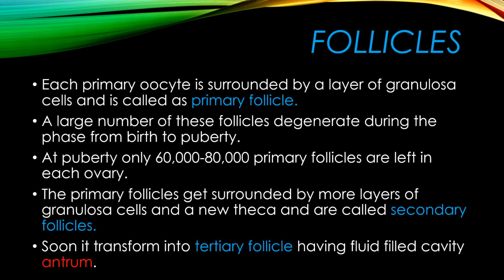When a female reaches puberty, only 60 to 80 thousand primary follicles are left in each ovary, though initially there were millions of primary follicles. This continuously goes on till puberty.